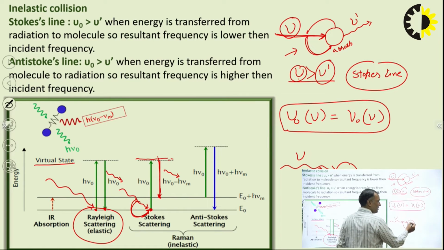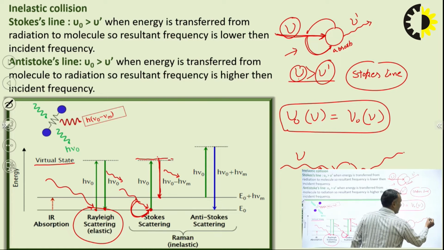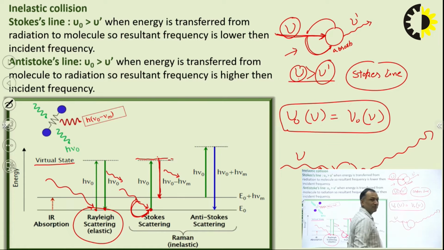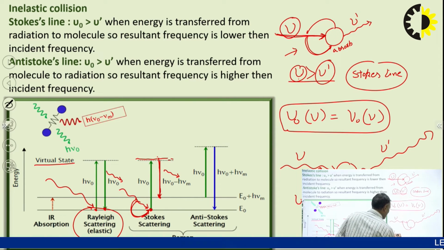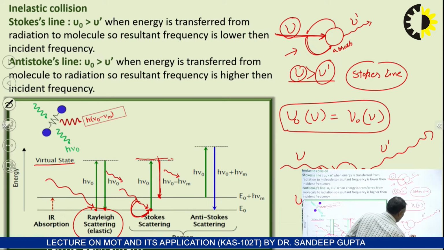So what happens? The resultant energy increases. Okay. So this nu dash gets increased, and this type of line is called anti-Stokes line. So here nu dash is higher than nu.